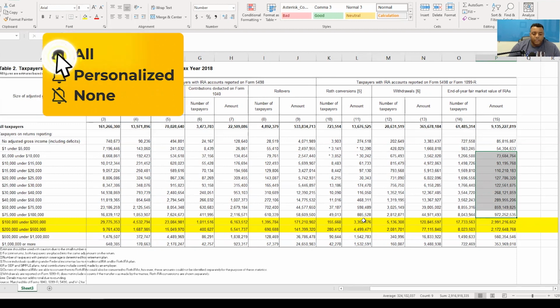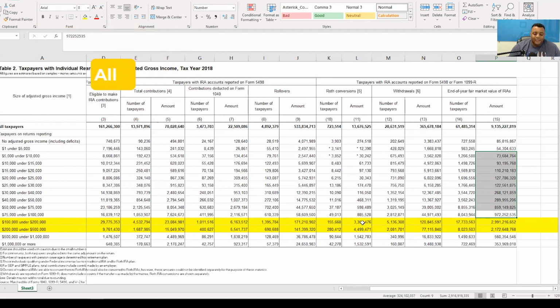Okay. Roth conversions is another thing that ProPublica and some other organizations have been coming after lately. Well, look at this. The majority of those conversions are not coming from this number down here, the million plus. All right. The majority are coming from, again, the people that are in that middle class category. $100,000 to $500,000 of income is where the majority of these Roth conversions are coming from. Okay. So it's kind of interesting that they're saying that this is kind of a loophole or whatever you want to call it.